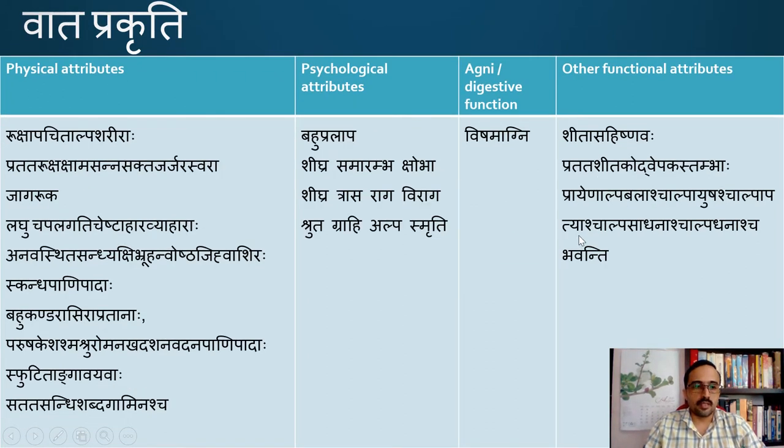Next is Vata Prakriti. Ruksha Apajita Alpa Shariraha. So the body will be Ruksha Apajita Alpa. The suppleness that we found in Kapha and Pitta will not be there in case of Vata. So that is Ruksha Sharira. Pradada Ruksha Kshama Sanna Sakta Jarjara Swaraha. The voice, again, will be rough and broken. Jagaruga, they sleep less compared to the other two prakritis. If you compare Kapha Prakriti, they may sleep a lot. They have good and sound sleep. But in case of Vata Prakriti, they don't have that much sound sleep compared to Kapha Prakriti.